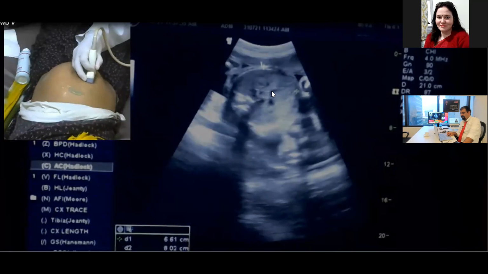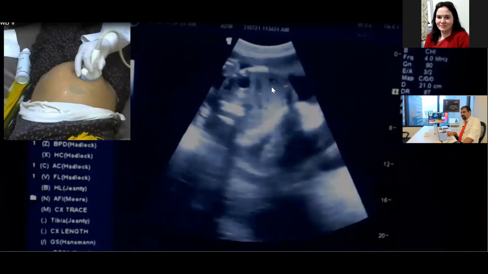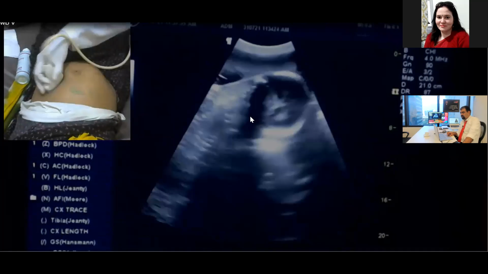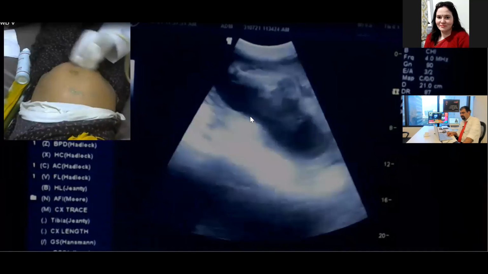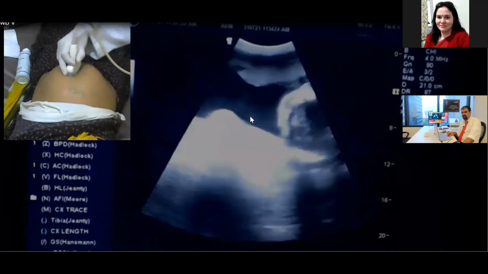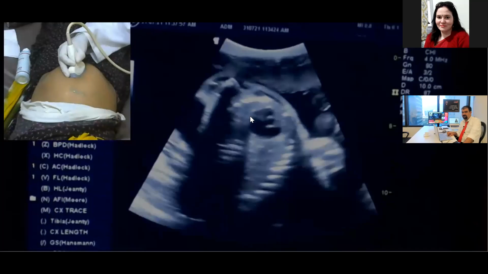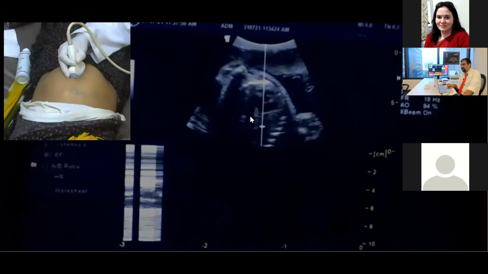So if I got a portal vein or the stomach, I will take abdominal circumference there. So for landmarks of the abdominal circumference, I have to see for the stomach, and if precise, I have to look actually for the portal vein.